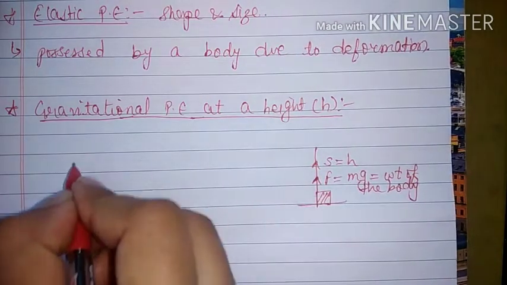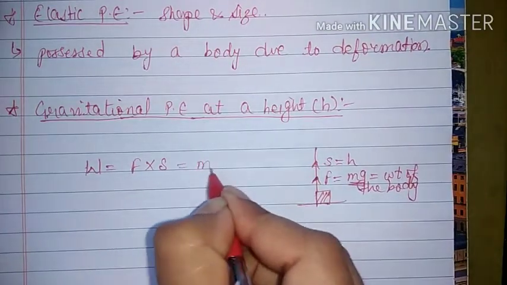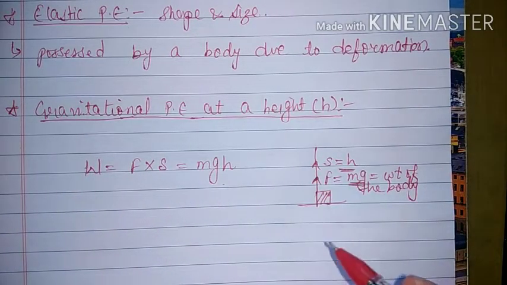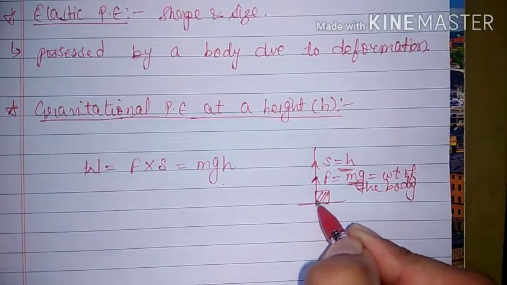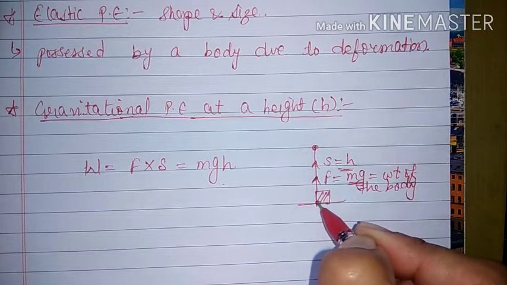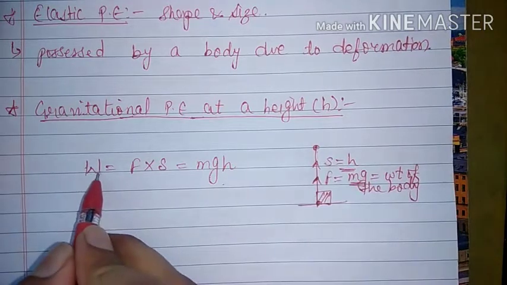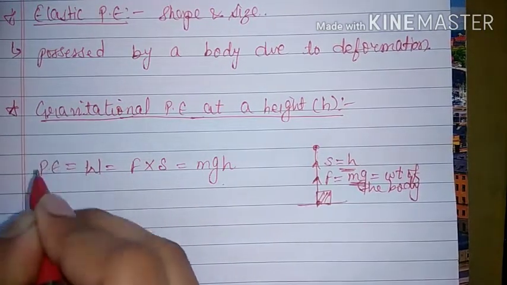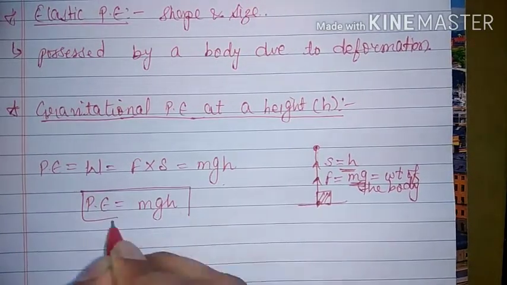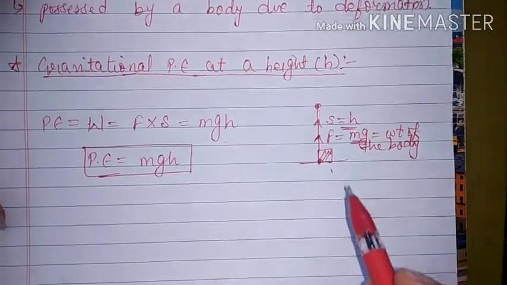Okay, so in this condition the amount of work done is equal to force into displacement. Force is mg, and displacement is h, so the work done is mgh. This we have already seen. In the last class we saw that if we raise any body from the surface of the earth to some height, then that amount of work done is stored in the body in the form of potential energy. That means our same work done is actually potential energy. Therefore potential energy at some height h from the earth's surface is equal to mgh. This is our formula for height h above the earth's surface.